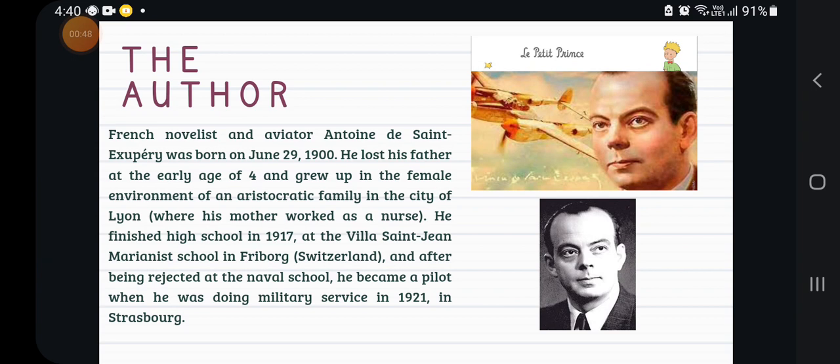The author was the Frenchman Antoine de Saint-Exupéry. He was a French novelist and aviator, born on June 29, 1900. He lost his father at the early age of 4, and he grew up in a female environment. He was of an aristocratic family.